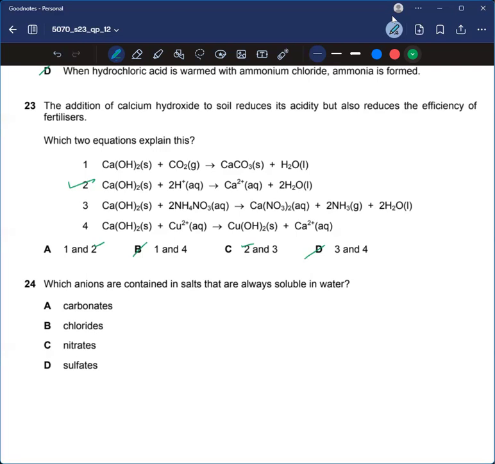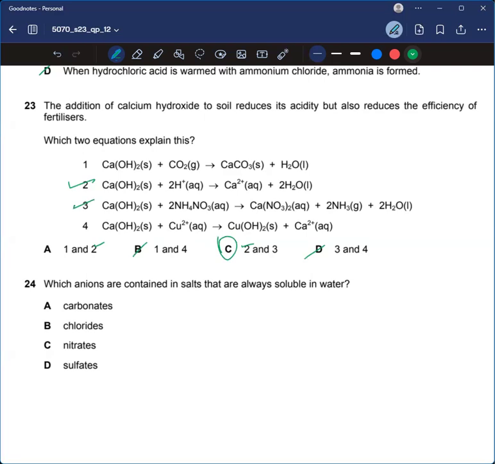The result of the reaction is that ammonia gas is being produced, which would be removed from the soil. So therefore 2 and 3, and yeah, we don't have an option.